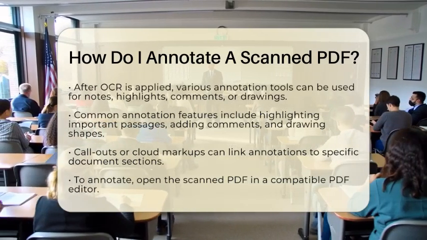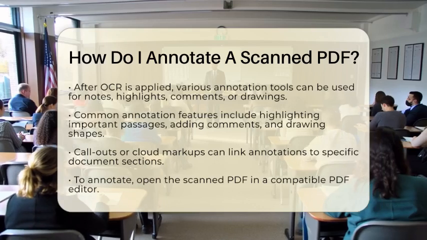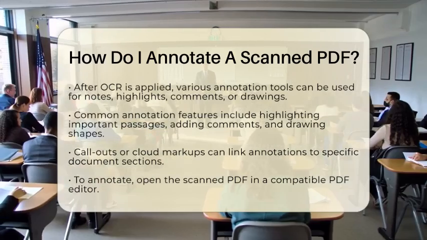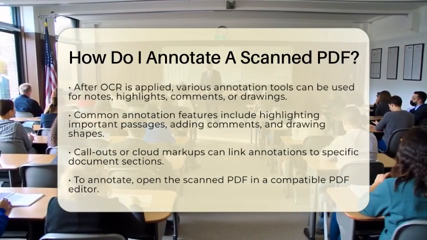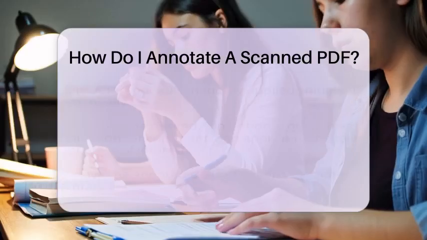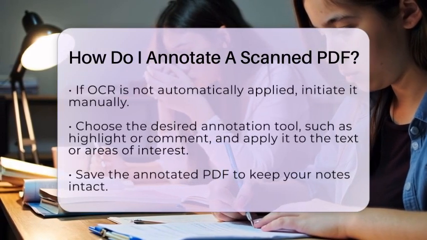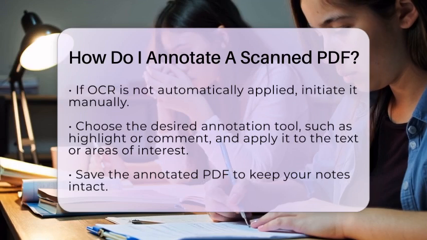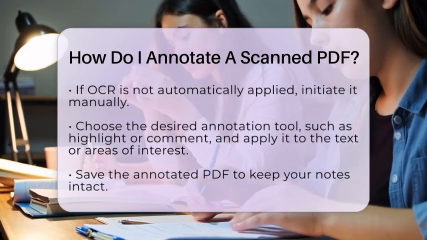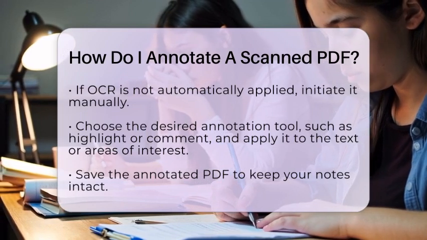Now let's go through the practical steps to annotate a scanned PDF. First, open the scanned PDF in a PDF editor that supports optical character recognition. If the software does not automatically recognize the text, allow it to run OCR. Next, select the annotation tool you want to use, such as highlight, comment, or drawing. Apply your annotations directly on the text or areas that catch your attention. Finally, save the annotated PDF to preserve your notes.